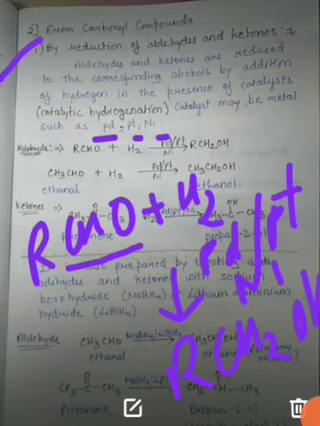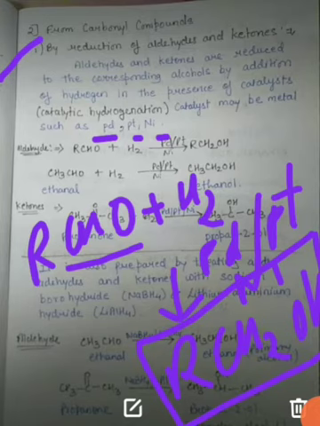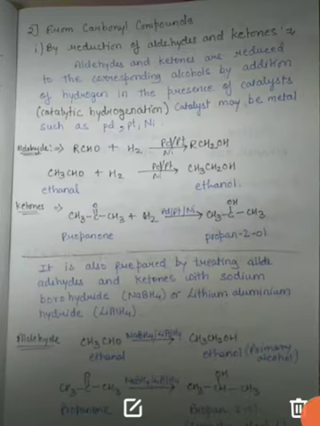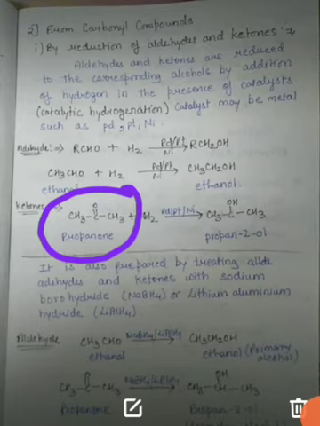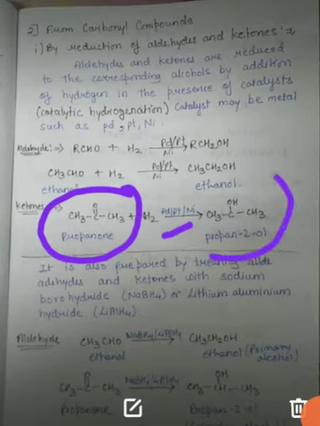What you have to remember is that whenever an aldehyde is reduced, primary alcohol is formed. Similarly, when you reduce acetone, 2-degree alcohol is formed, as you can see here.